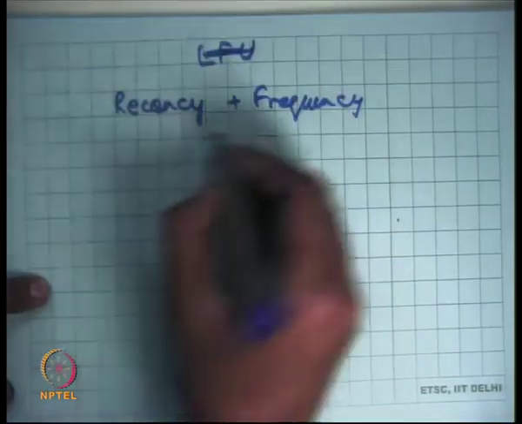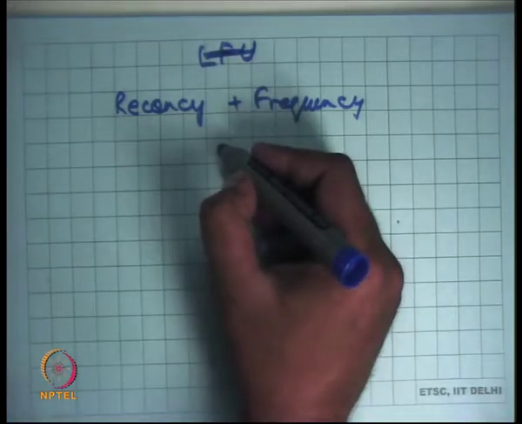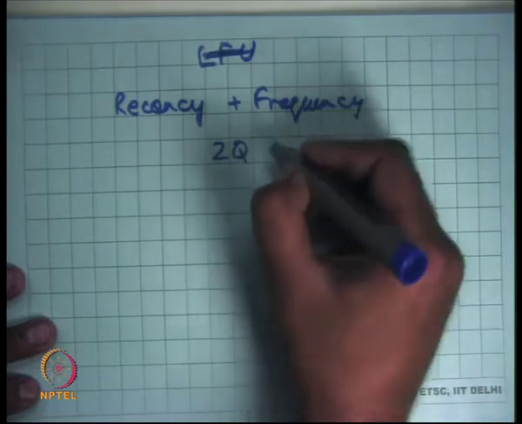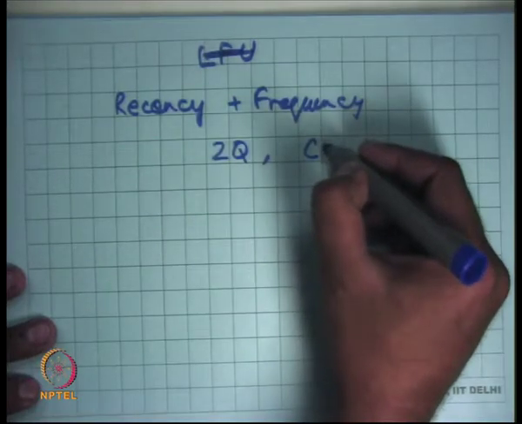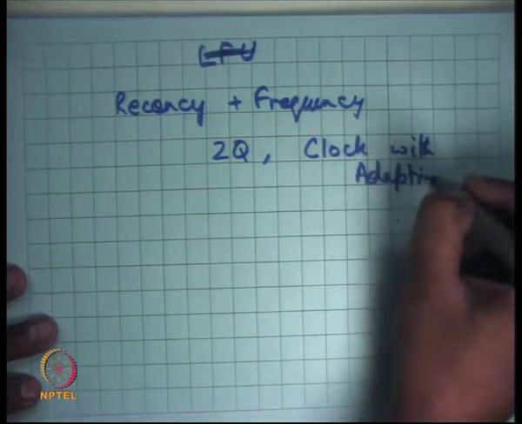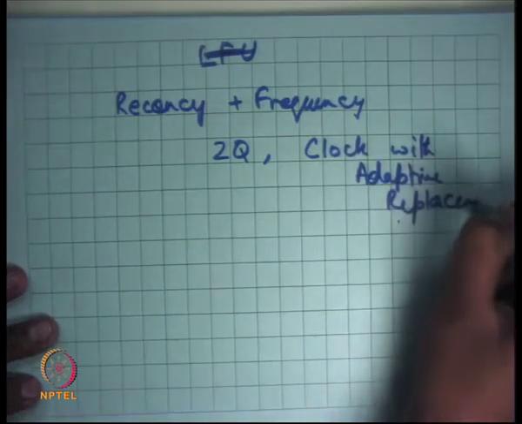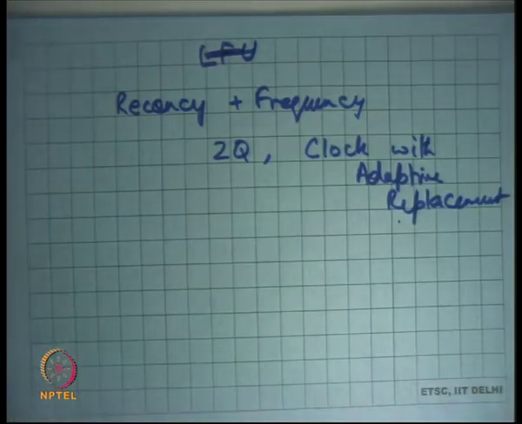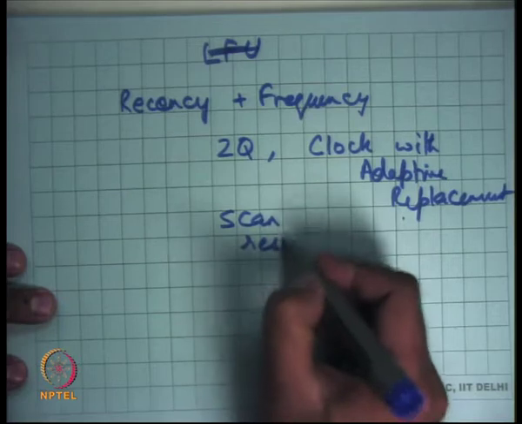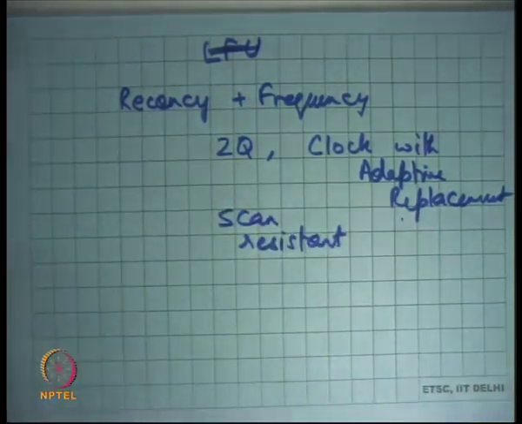and so LRU is not used in its plain form, and there are examples of algorithms which extend LRU. So there's an algorithm called 2Q, there's an algorithm called clock with adaptive replacement, and there are many others. So most operating systems will implement some variant of LRU that is scan resistant, because scans are common workload patterns, and any good algorithm should also be scan resistant, and LRU is not.